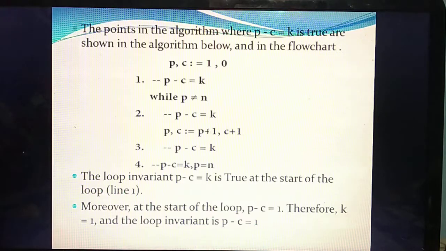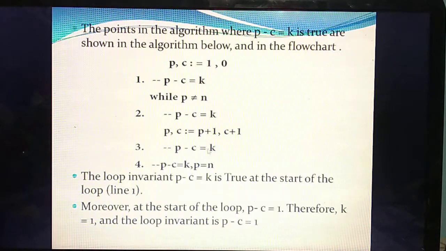Next, listen. If the pieces and the number of cuts are not the same, then P comma C. When the cuts increase by 1, the pieces also increase by 1, that is C plus 1. With the first cut, the pieces increase by 1, and with the second cut, by 2. That means the first cut gives you 2 pieces, then the second cut gives you 4 pieces.